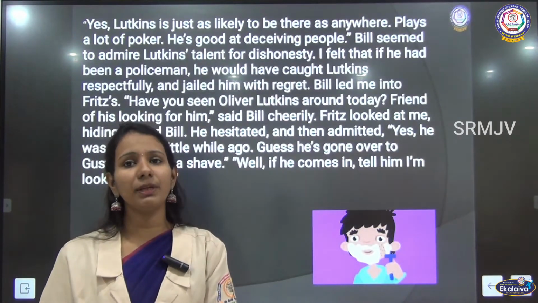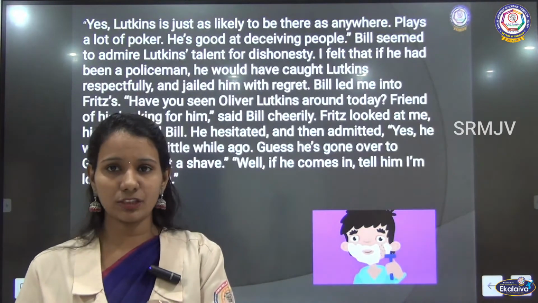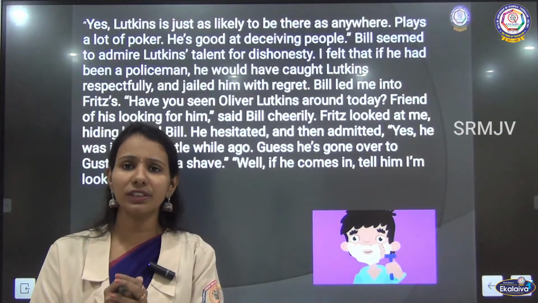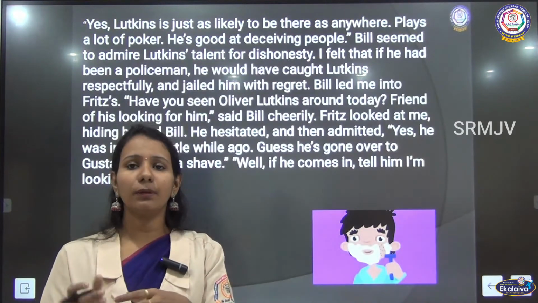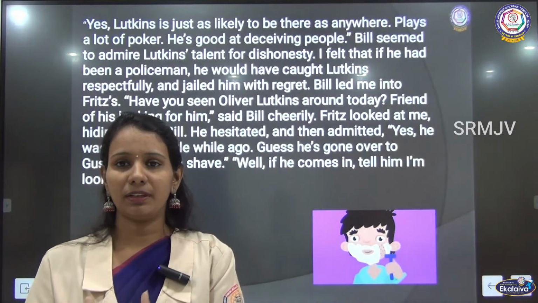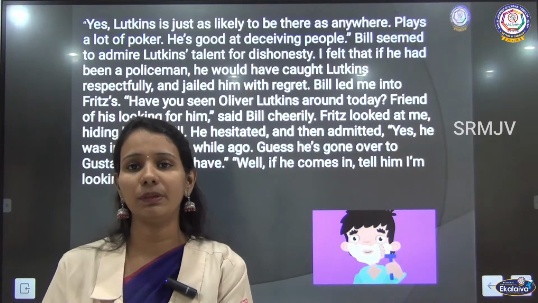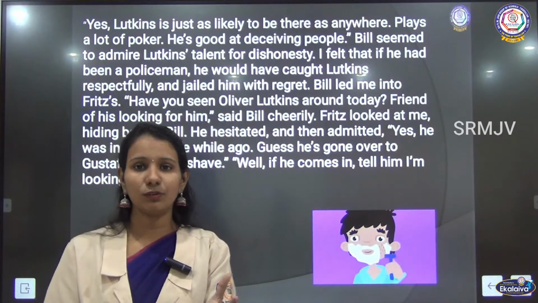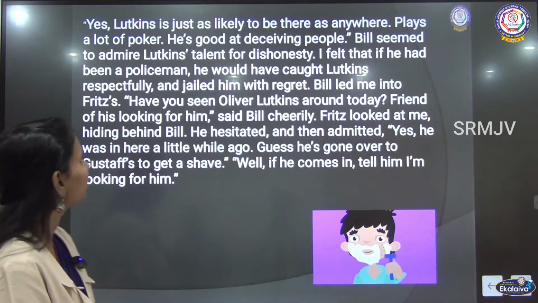If he had been a policeman and had been given a chance to catch this Oliver Lutkins, he would have arrested him with all respect and put him in jail with regret, because he does not want somebody of this talent for deceiving people to be outside. So much was this Bill creating a hype of Lutkins.